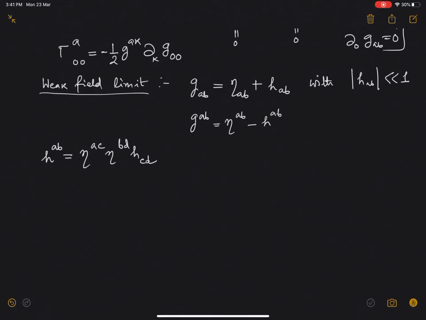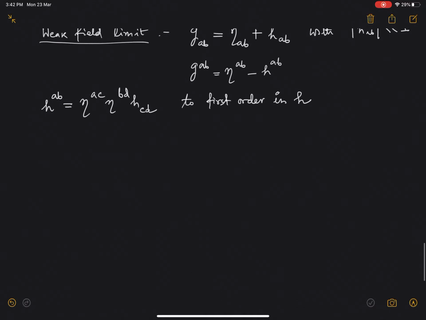That means H^AB can be written as eta AC eta BD times HCD, and let us also write this to first order in H, that is, with no higher order terms. We can use the notation GAB GBC as delta AC.